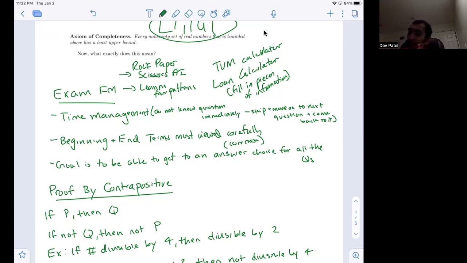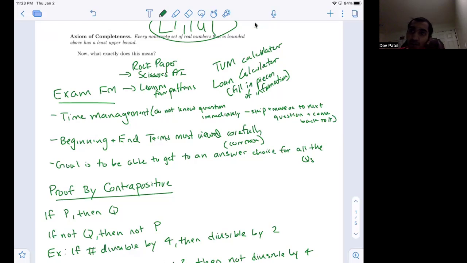Next is that these beginning and end terms must be viewed carefully. So there's a lot of these word problems where you have the term at the beginning of year five or at the end of year four. You want to make sure that you're looking at those words carefully, draw out an entire diagram, and you want to make sure: does the beginning of year one really mean the beginning of year one, or is it end of year zero? And so you want to make sure how you're structuring your time diagram.